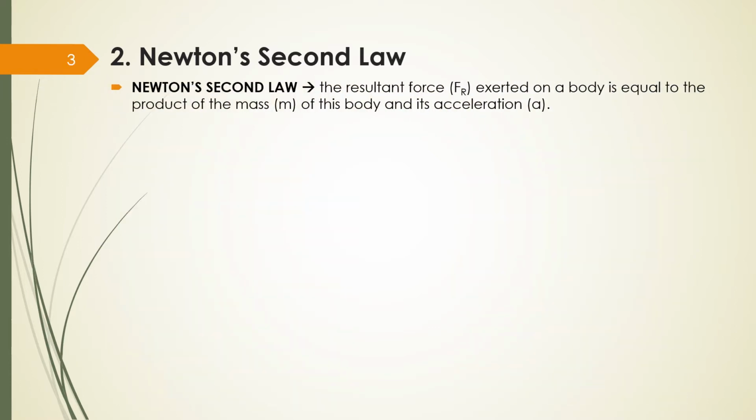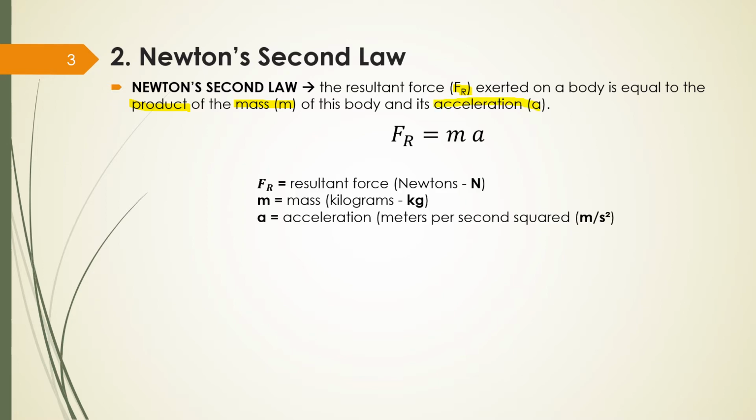Newton's second law states that the resultant force, or Fr, exerted on a body is equal to the product, so multiplication, of the mass of this body and its acceleration. So putting it mathematically, resultant force is equal to mass times acceleration.